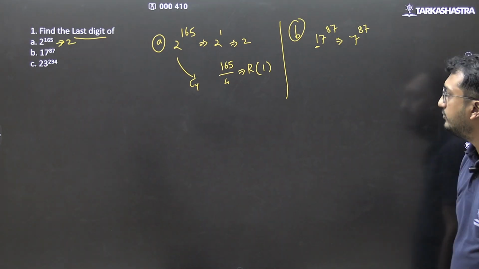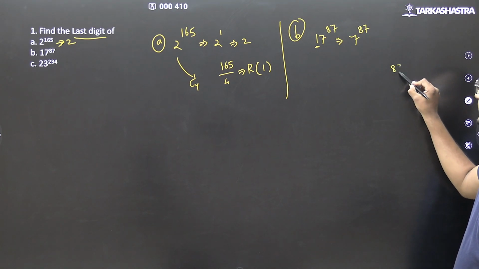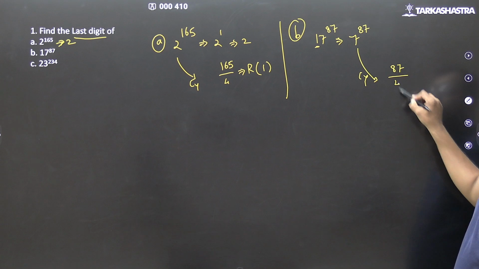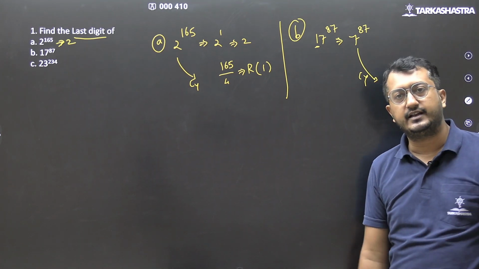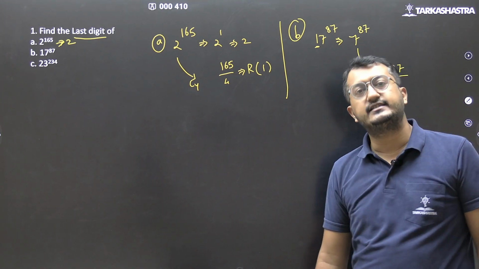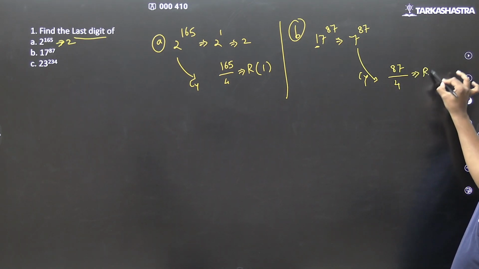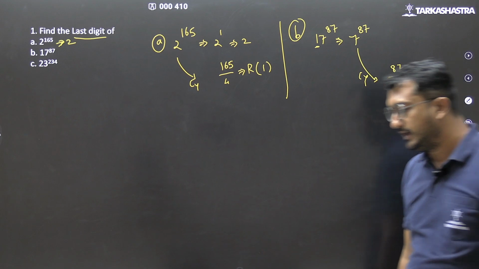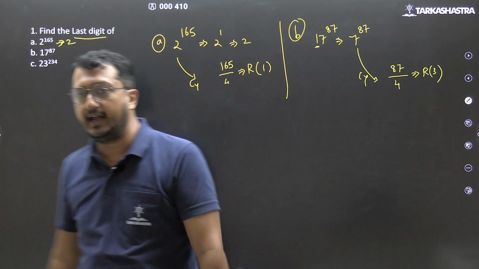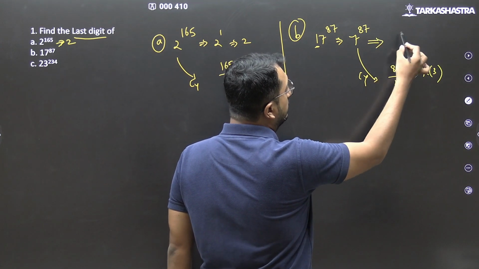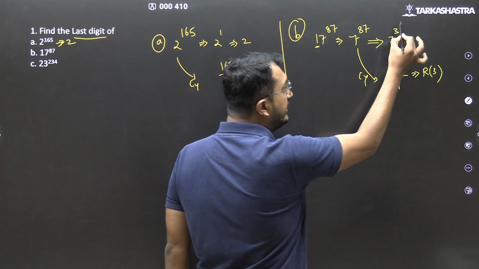Okay? Now what we do? 87 divided by cyclicity of 7. 87 is divided by cyclicity of 7, which is 4. It gives me remainder as 3. So 7 raised to 3.